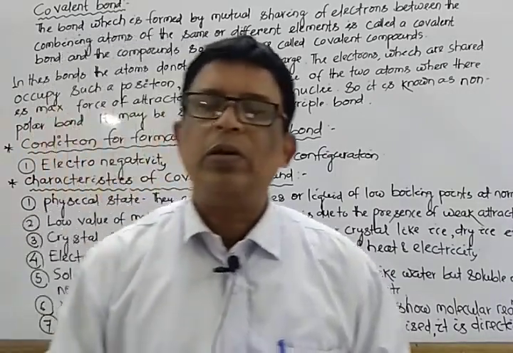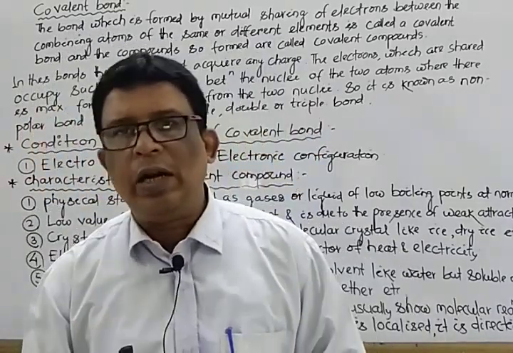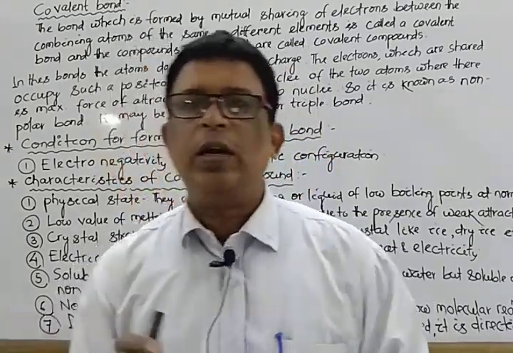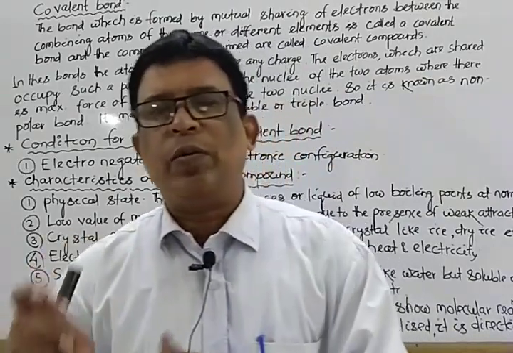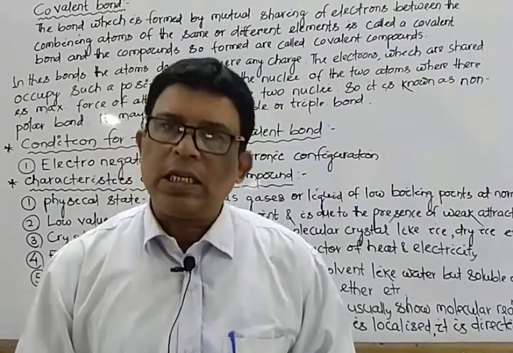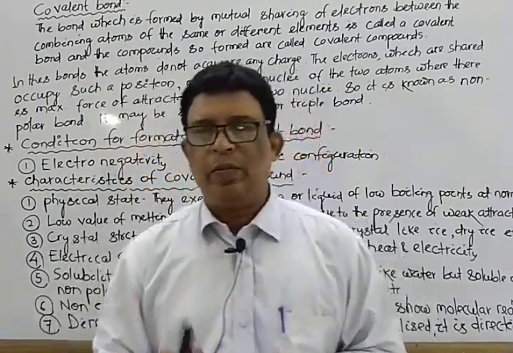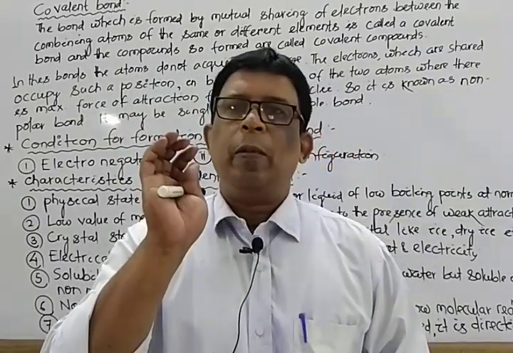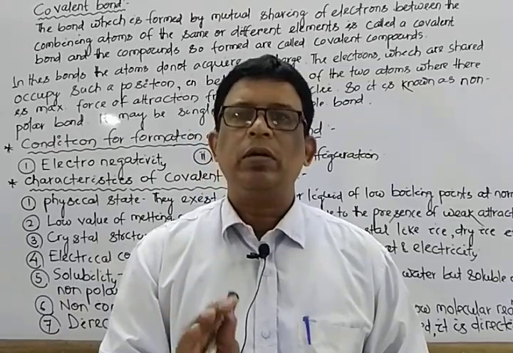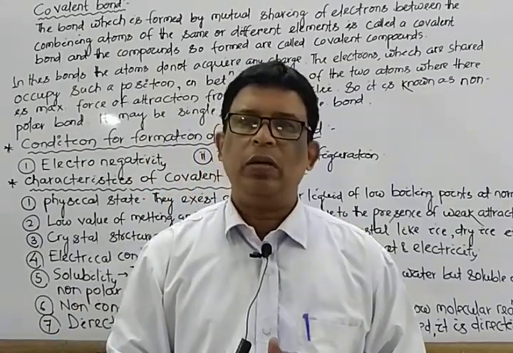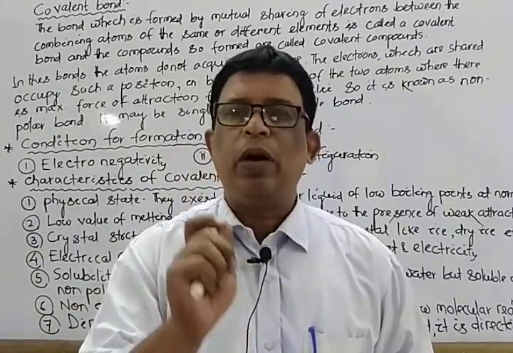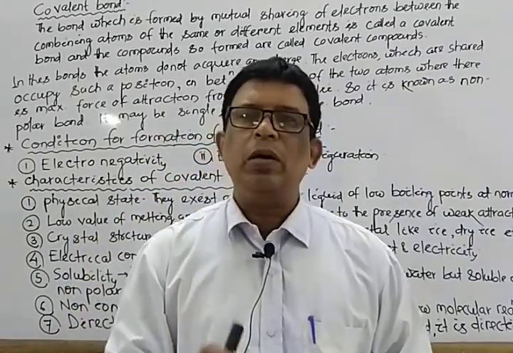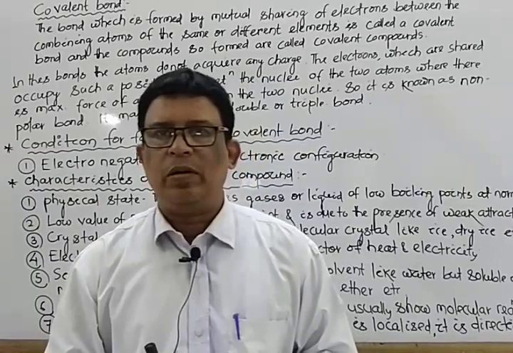So that is all about the definition of covalent bond, conditions for the formation of covalent bond, and characteristics of covalent bond. Lastly, we switch over to a few examples. Under the examples, we focus on homoatomic molecules and heteroatomic molecules, with examples of the formation of single covalent bond, double covalent bond, and triple covalent bond.